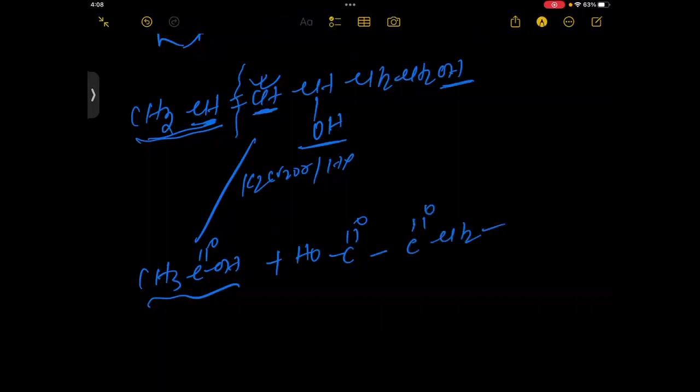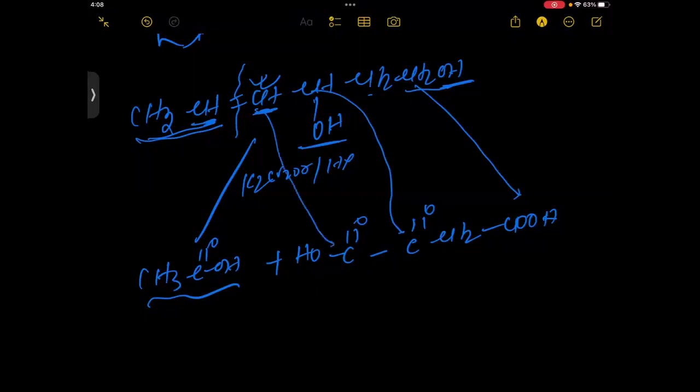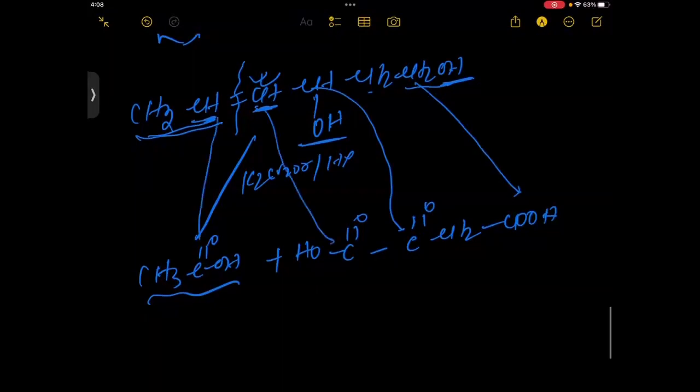So this part, the 1-degree alcohol, forms the acid, the 2-degree alcohol forms the ketonic group, and this part will form the acid, and this part also forms the acid. I hope you understood.